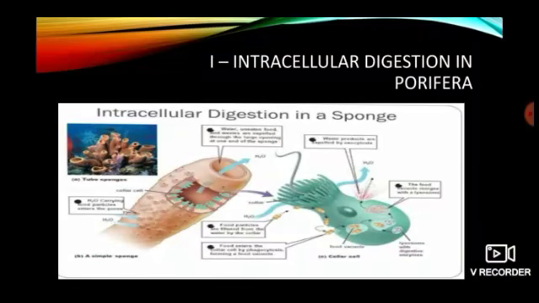I is for intracellular digestion in Porifera. Sponges obtain food particles from water. Intracellular digestion occurs in sponges, where food particles are digested inside the specialized cells. The cells take in the particles and digest them, expelling the waste materials.